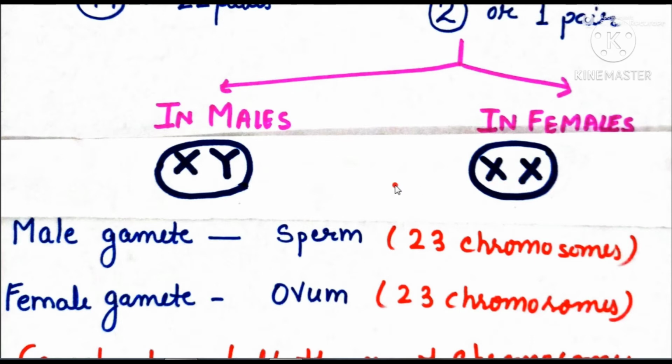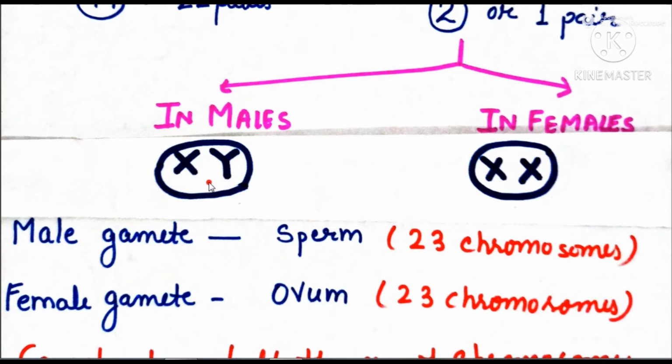We can say the gametes which are formed in males are heterogametes. Heterogametes means different types of gametes. Whereas in females, these are homogametes. Homogametes means gametes of the same type. So all the eggs formed inside a female will have only the X chromosome.